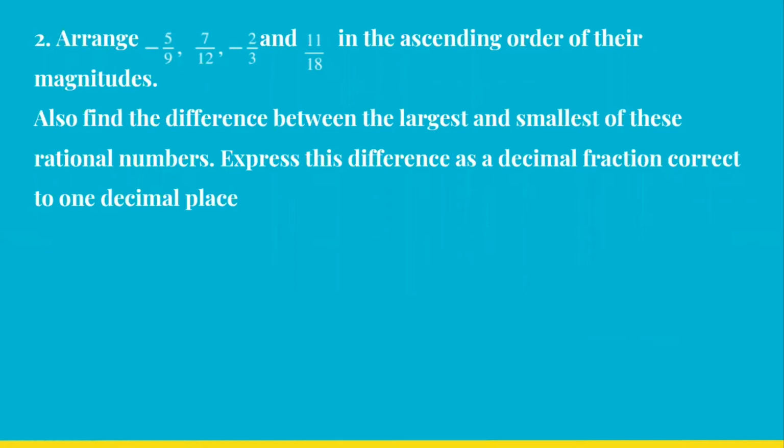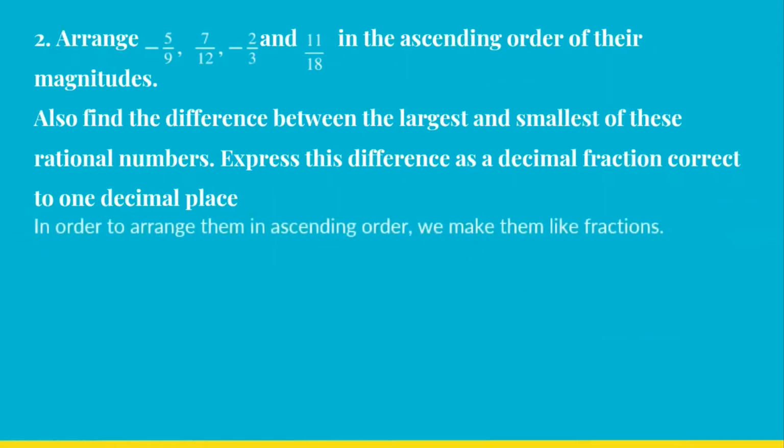That is, the denominator has to be equal. For that, what we do is we take the LCM of the denominators. So the LCM of 9, 12, 3 and 18 is 36. So we convert each of these rational numbers into an equivalent rational number with denominator 36.